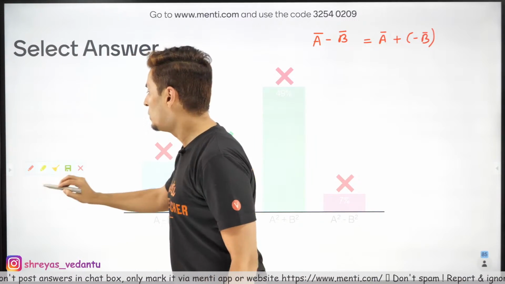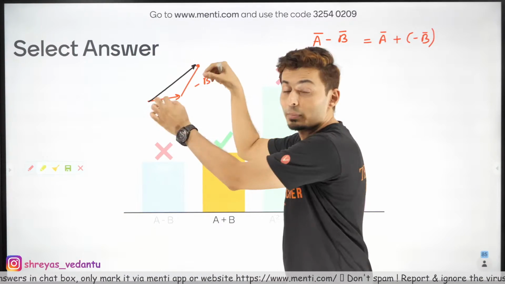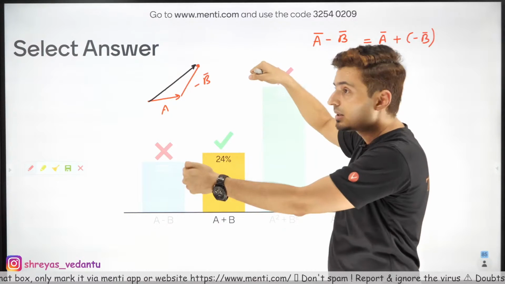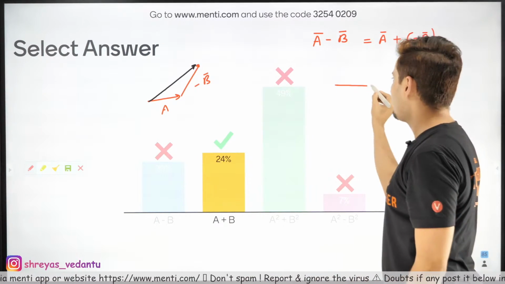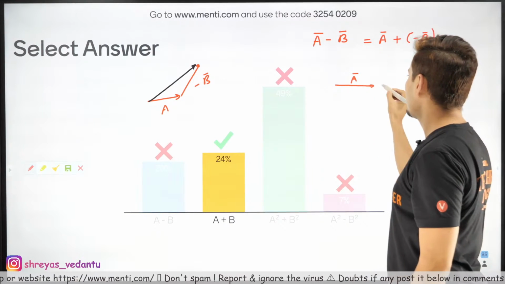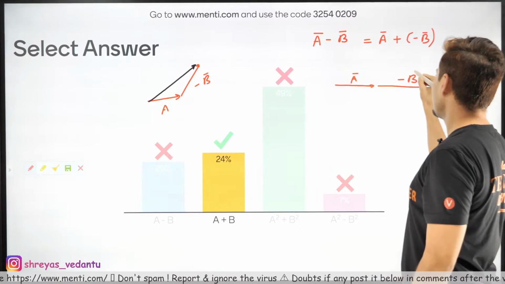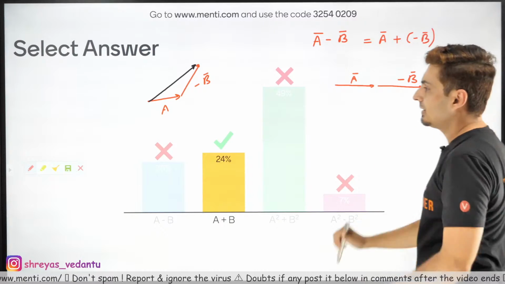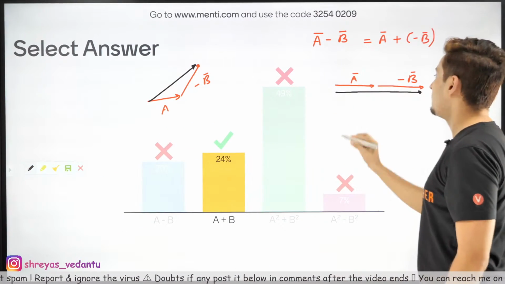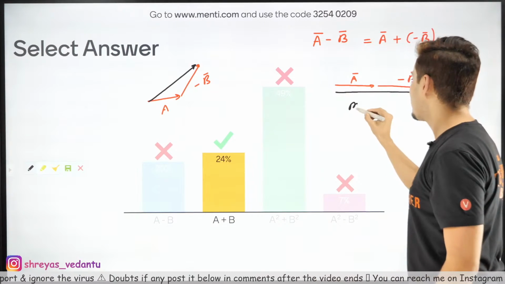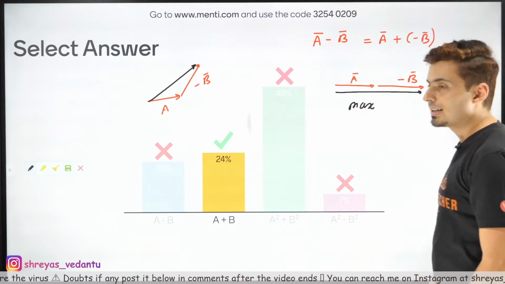What do I do to make the resultant maximum? I need to rotate minus B vector, and if I put A vector here and minus B vector here, then the resultant produced will be really big. Yes, this is the max resultant that I can get.